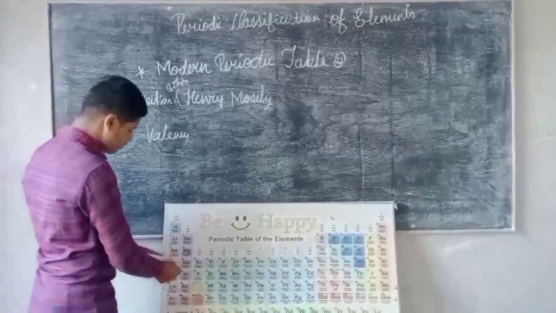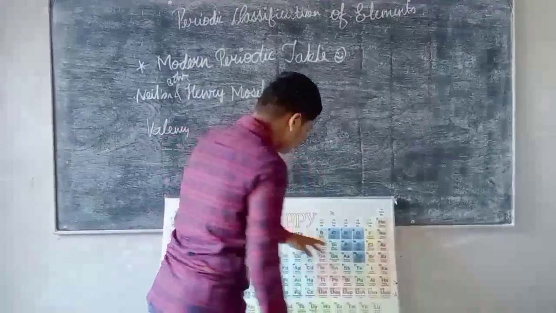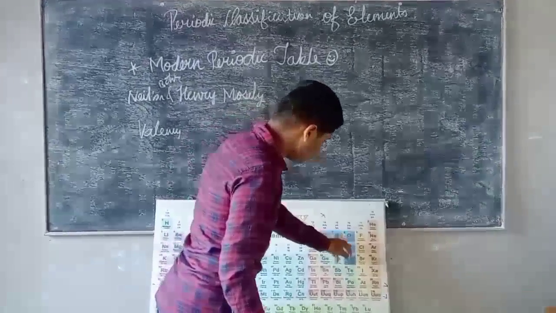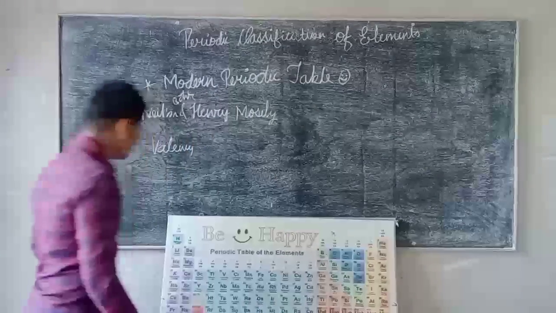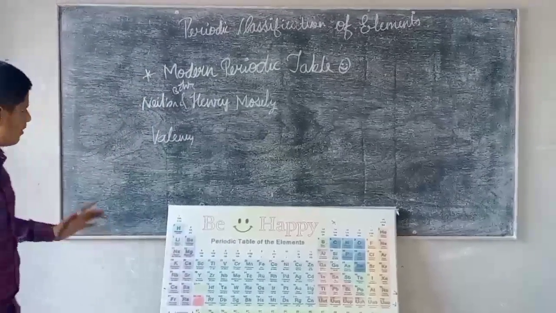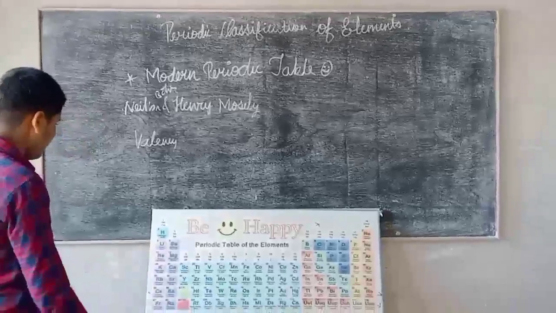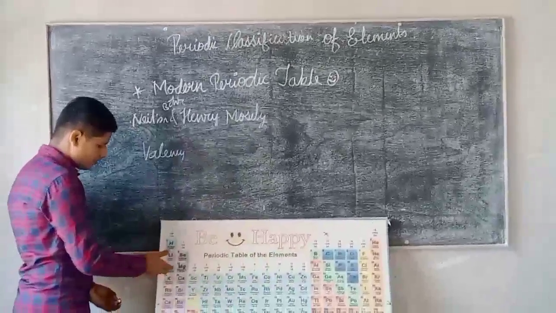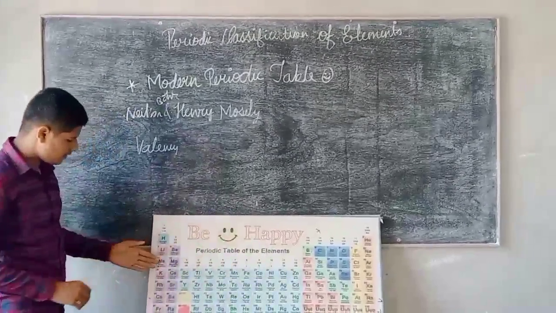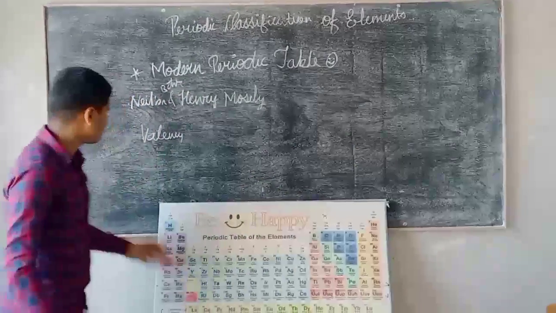The valency of sodium is 1, magnesium is 2, aluminium is 3, silicon is 4, then phosphorus 3, sulphur 2, chlorine 1 and argon 0. As we go from left to right in the modern periodic table, the valency increases from 1 to 4 and then decreases. As in the example of period 3, sodium has valency 1, magnesium 2, 3, 4 and then 3 to 1.